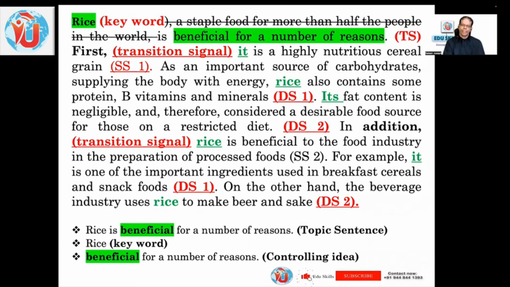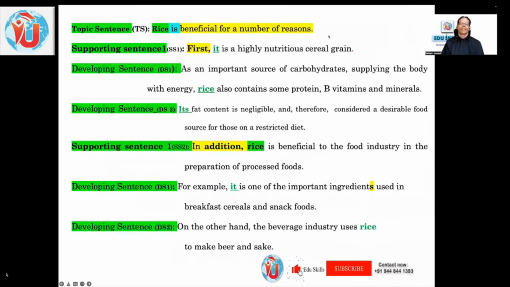But a word of caution: the moment you launch into one reading text, you will not be competent to identify these things. It takes slow and patient practice. As I always put it, patience is the key to your success, and competence happens only when you have patience. So rice is beneficial for a number of reasons, the keyword, the controlling idea, all those things. I don't want to go into detail because you have done the task.